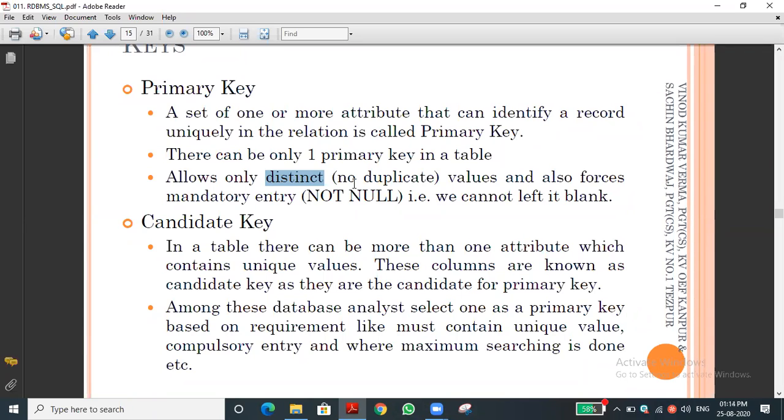Distinct is a keyword in SQL. Distinct means unique; it is entirely different and won't match the other data. That is the concept. Unique values, and it also forces the mandatory not null. This is also very important. The primary key should not be null, meaning it should not be empty. It contains some value, and the value must be unique. This is the primary key.